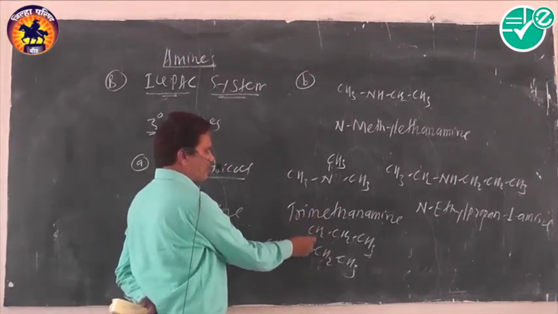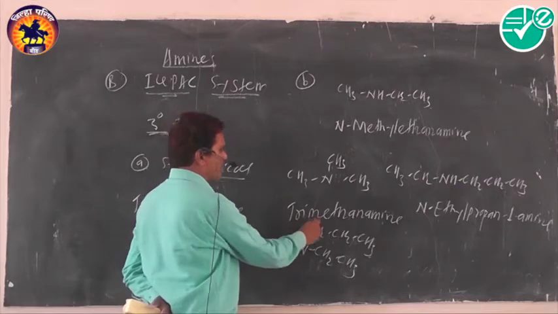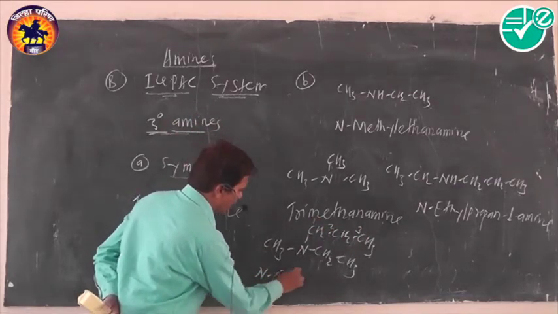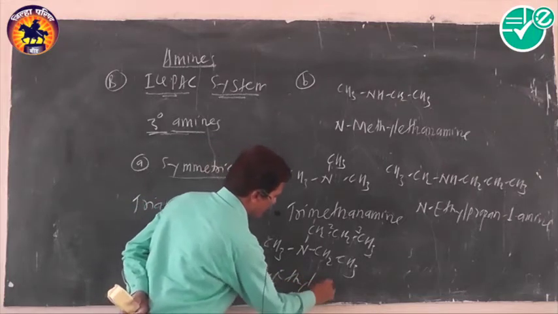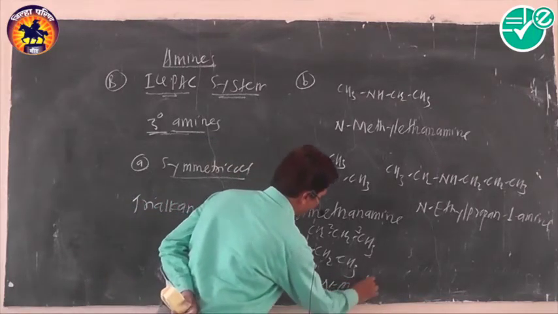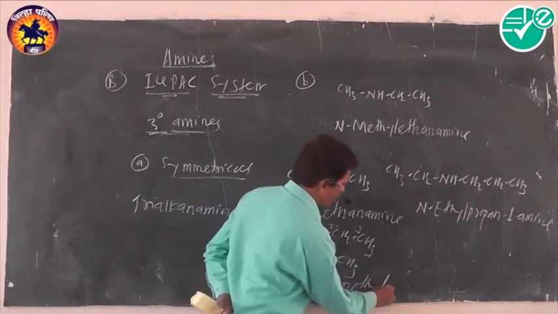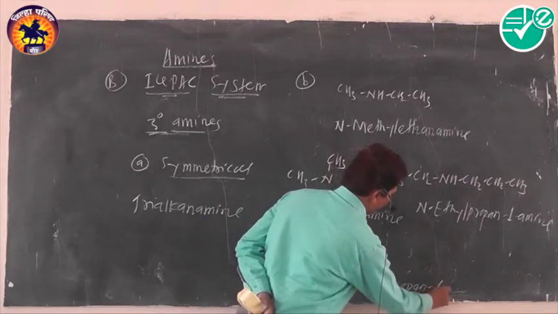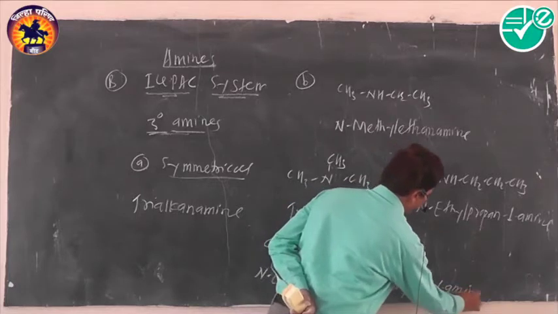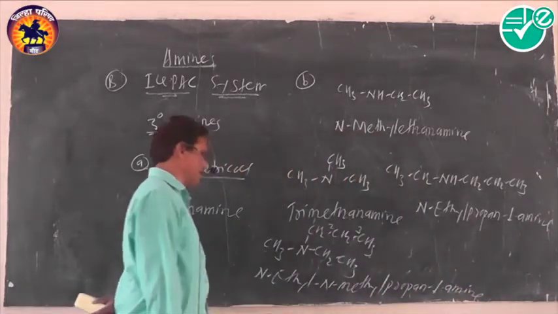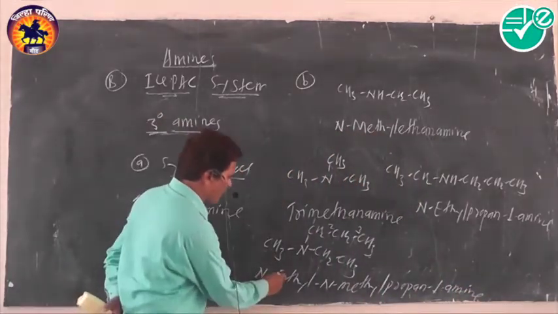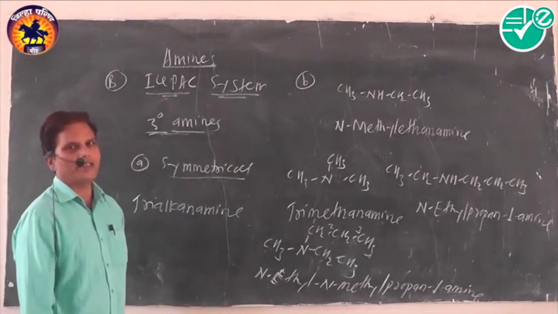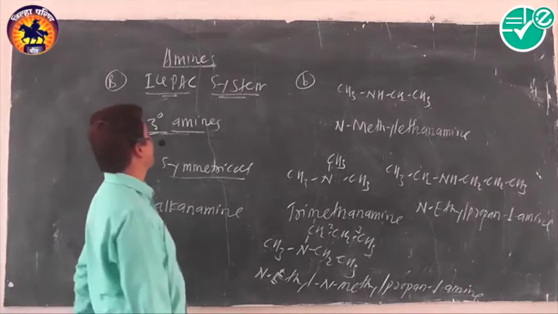In the case of the propyl group, the carbon-nitrogen bond is at the very first carbon atom, and we can write the name of the compound as N-methylpropane-1-amine. It is its IUPAC name.